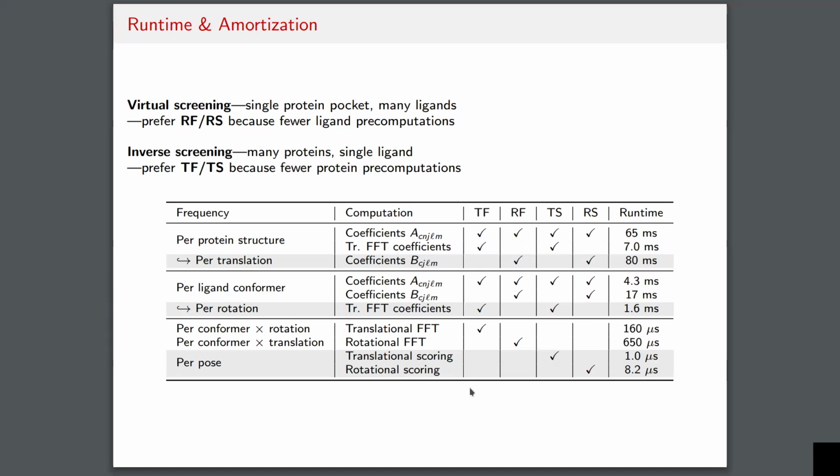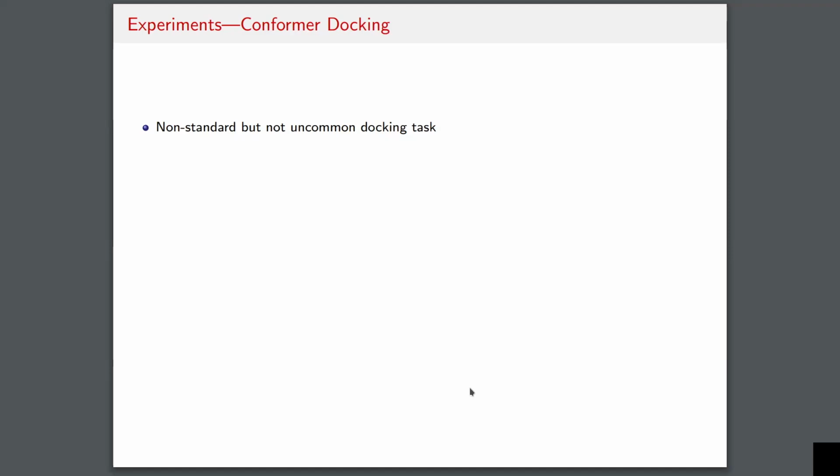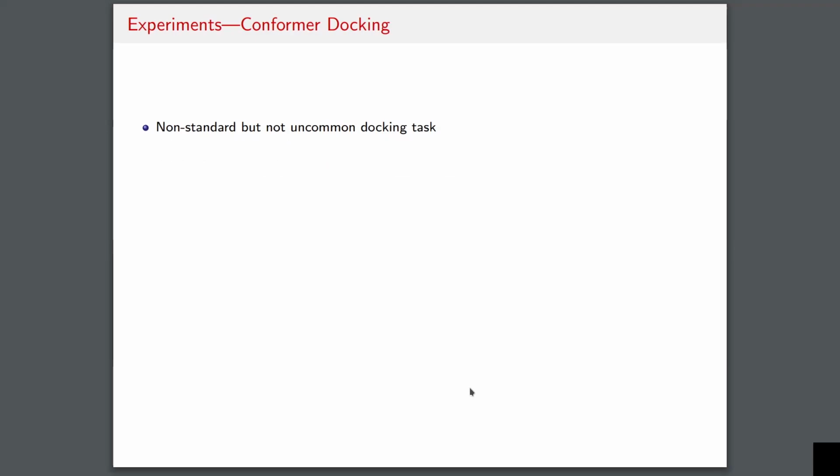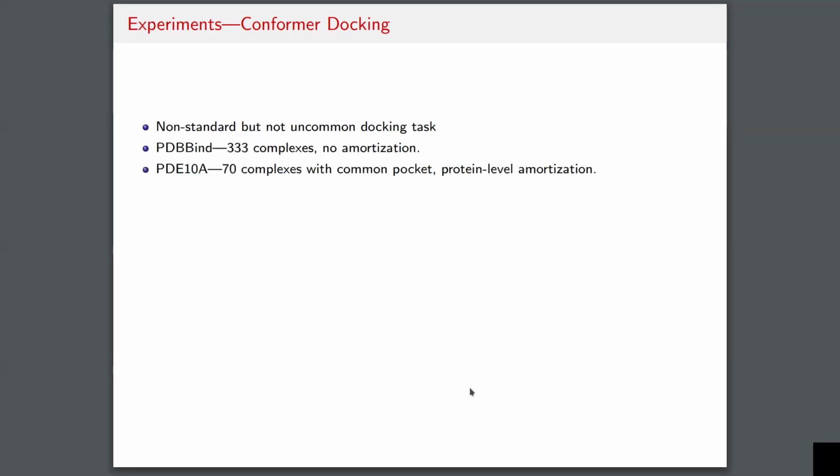If you're doing inverse screening, you will have the opposite conclusion for essentially the analogous reasoning, except with ligand and protein flipped. Conformer docking is the task that we're focusing on in the talk so far. As I said, it's not necessarily the most standard way that you would do docking because you would likely want to be able to search over the conformational degrees of freedom. Unfortunately, it's just a limitation of the method right now that you can't really do that. So we're going to evaluate against baselines that are also given the ground truth conformer, right? So in all of these experiments, our method and then the baselines are given the ground truth conformer, and we want to see the success rate as RMSD below 2.